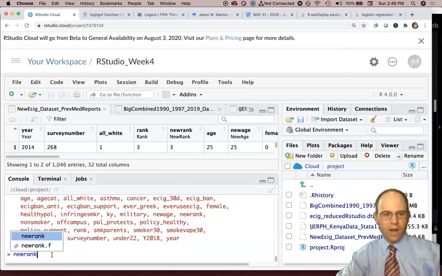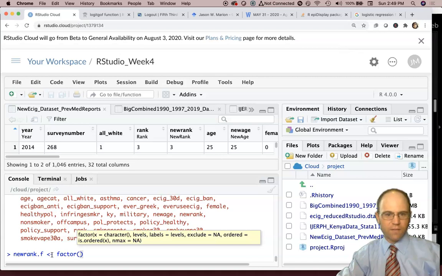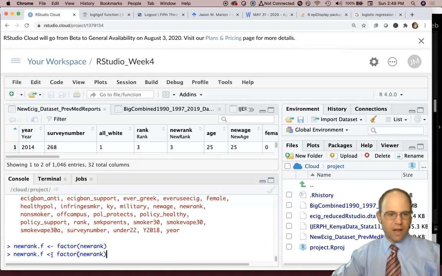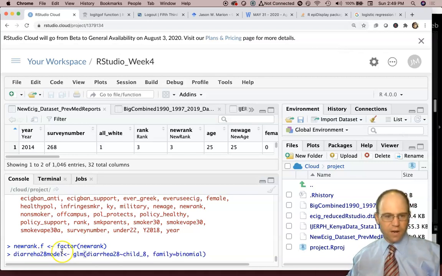So new rank.f is a factor of new rank, and I've created that new variable there. I think that's the only factor level variable I want to do.